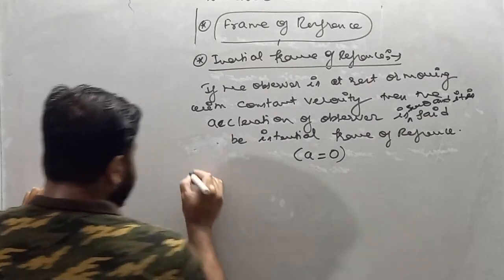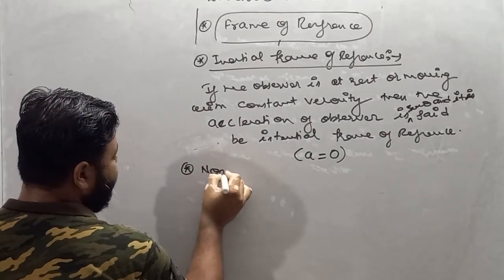Similarly, write down non-inertial frame of reference.